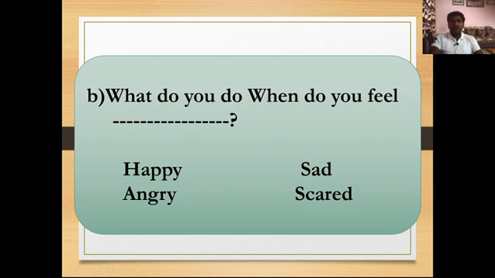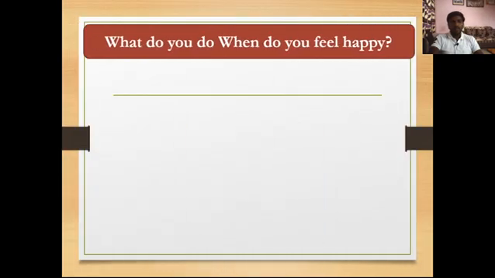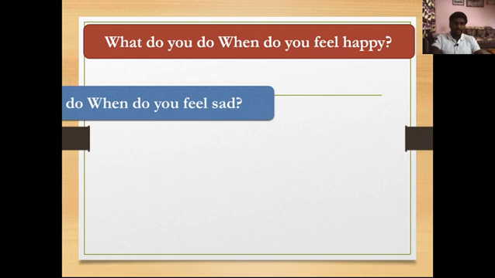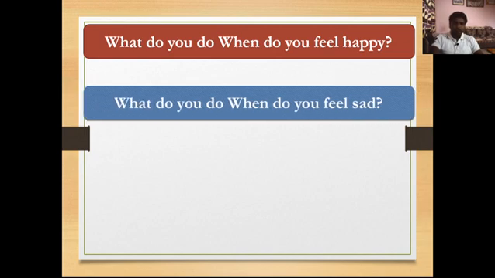Now how to frame these questions and how to answer all these four questions in English. Let's see. The first question is here: what do you do when you feel happy? So when you become happy or when you feel happy, what do you do that time? We do a lot of things when we become happy. So how can you write this question's answer? Let's see first, but before that we will see all those four questions.